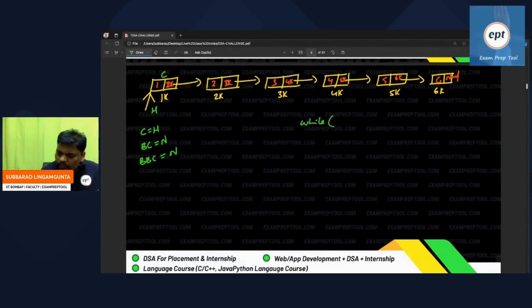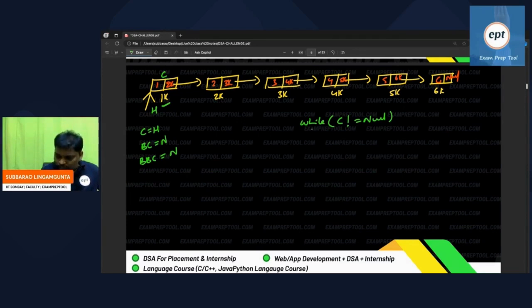While current not equal to null, means forward direction is there. So I'm asking the current node, wherever you are, is a node there or not? If you want, you can check. If I say print current, it will print 1000. Print current node, which is going to print 1000, right? So I gave the shortcut C. If you want, you can write current node. C not equal to null means node is there.